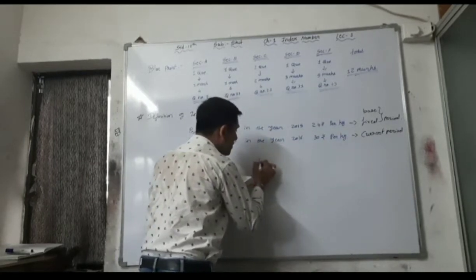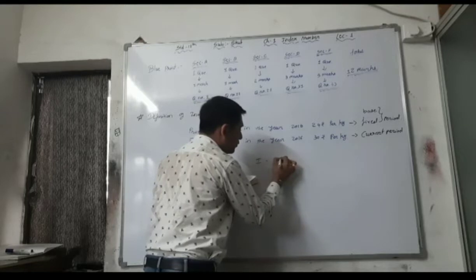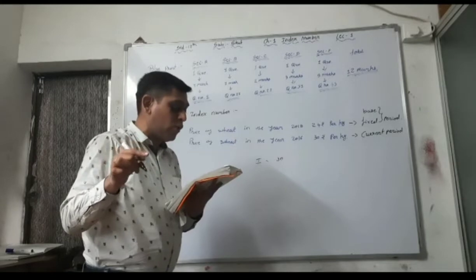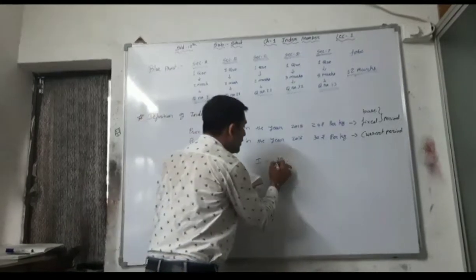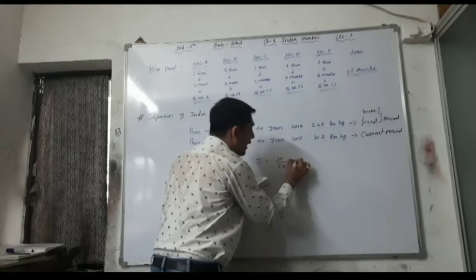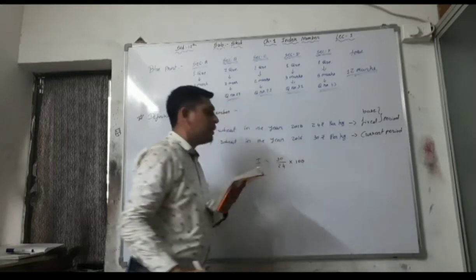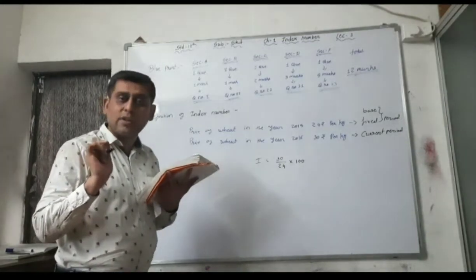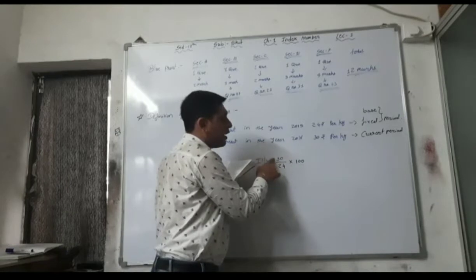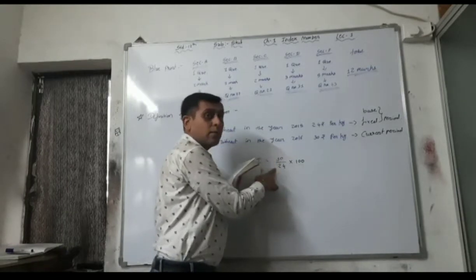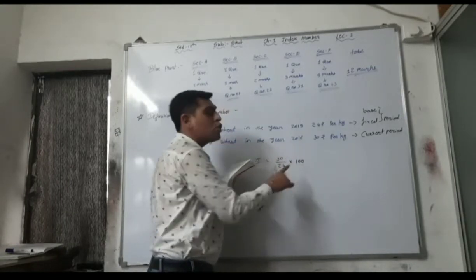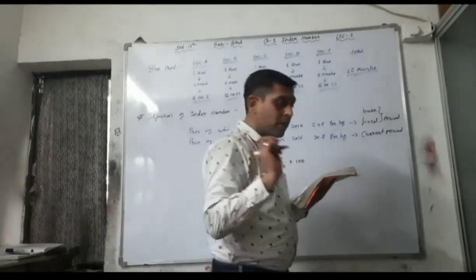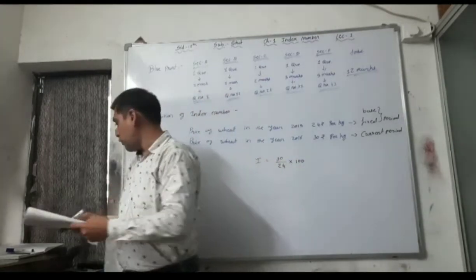So here index number is equal to 30, compared to its value in the fixed or base period, divided by 24, and the percentage change, that is 100. That's why when we have to find out a percentage, we have to multiply by 100. That's why first of all the current period price, divided by the base year or fixed period price, into 100, that is called the percentage change, that is your index number. So what is the answer? First of all, find out the answer.